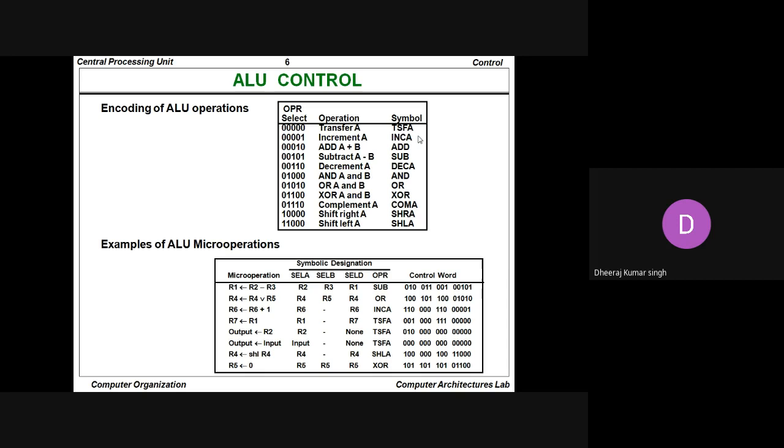So, an example of the ALU micro operations. Here we have select line A, select line B, select line D, and the operation. So this is the symbolic designation which is going to occur inside the ALU micro operations. But whenever the actual scenario has to be taken here, that will become very complex.